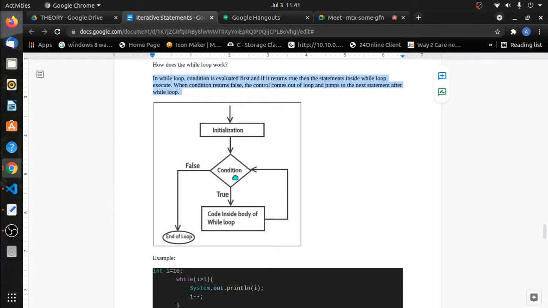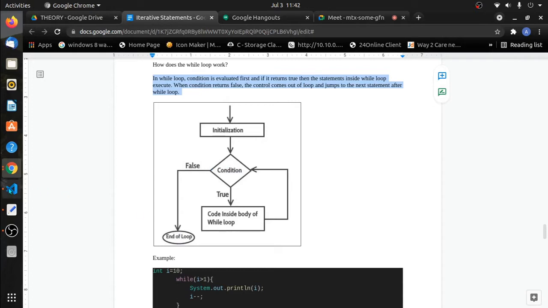If the condition evaluates to true, then we go inside the loop body, and when the loop body finishes, we go back to the condition. If it is true again, we execute the loop body, come back to the condition, and evaluate again. So this cycle goes on and on till the condition evaluates to false. When the condition evaluates to false, we reach the end of the loop and it comes out of the loop.